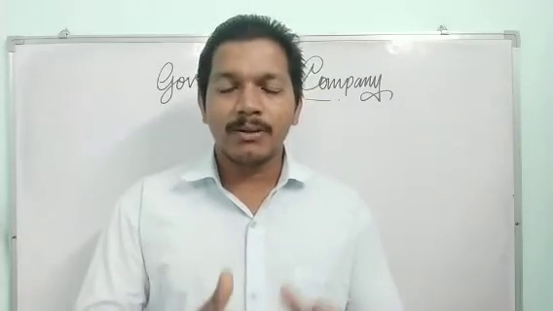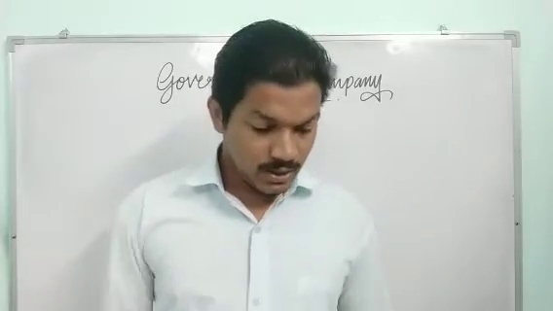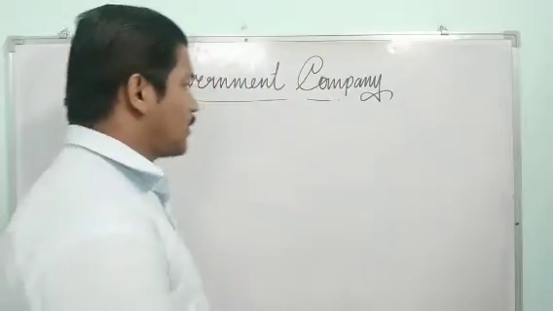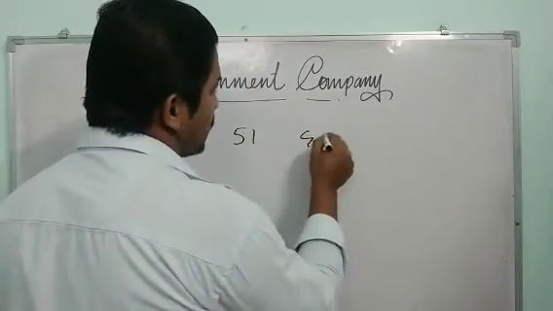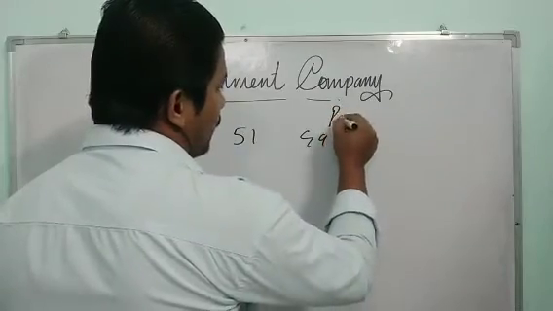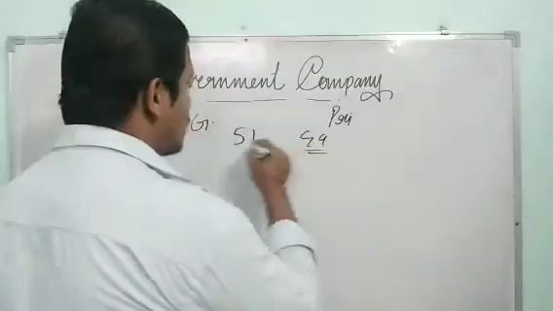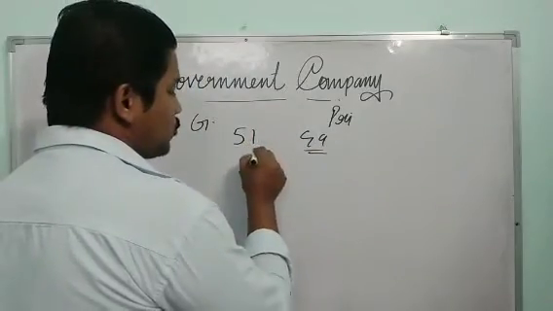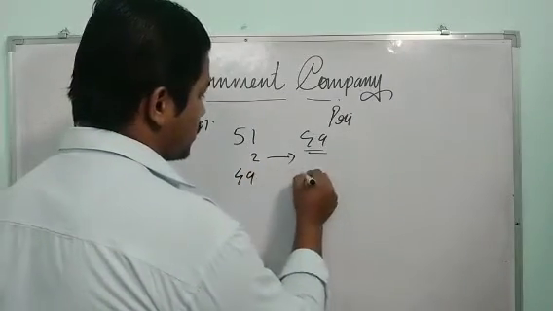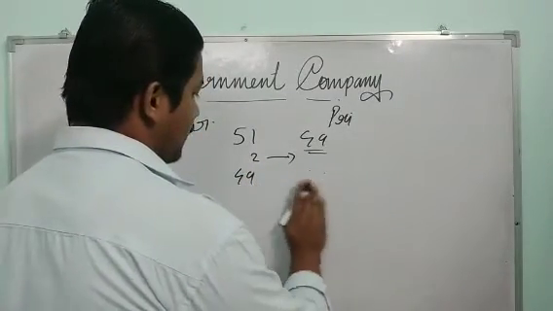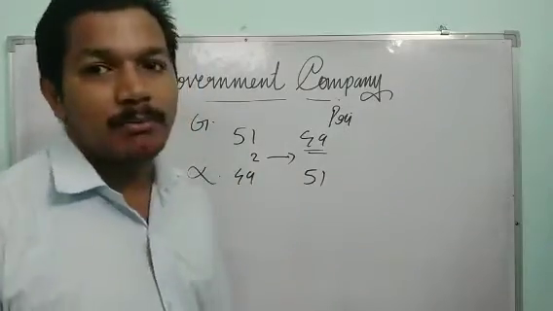If 51% of the shares are held by the government, it is a government company. If one company has 51% held by the government and 49% by private people, it is called a government company. But when 2% of the shares are transferred, then this becomes 49 and the other becomes 51, so it will no longer be a government company.